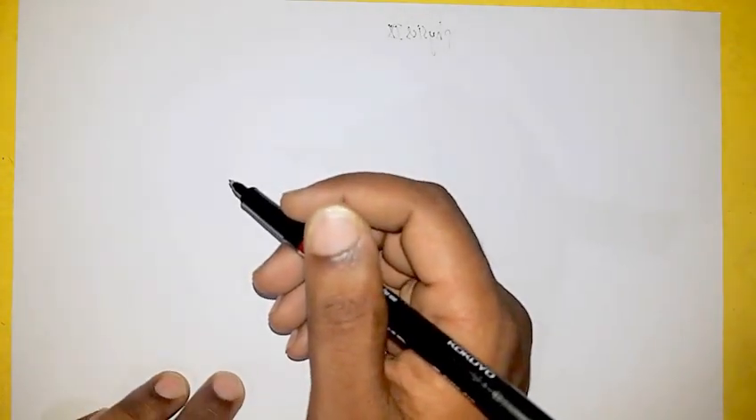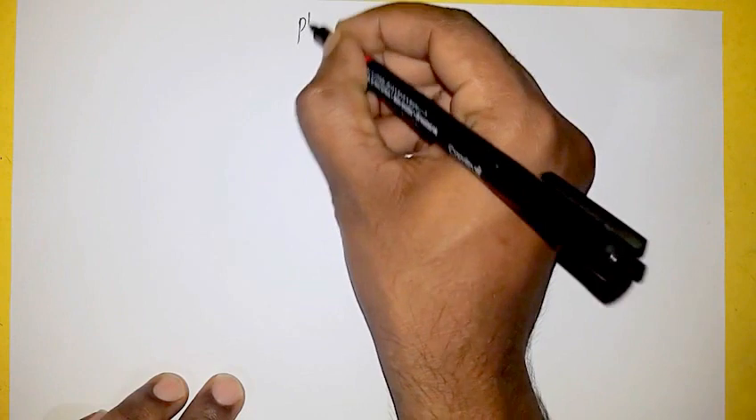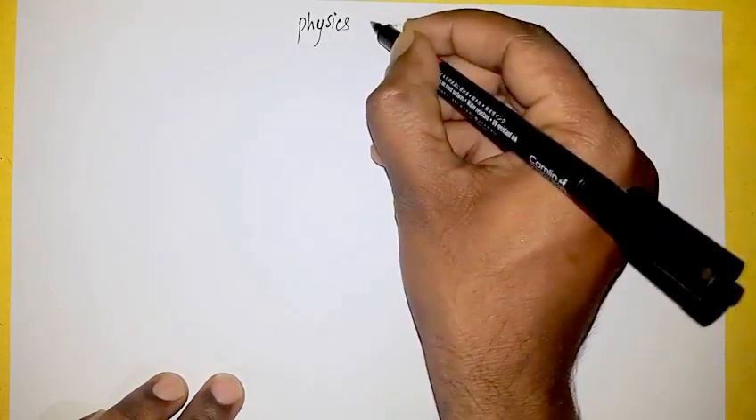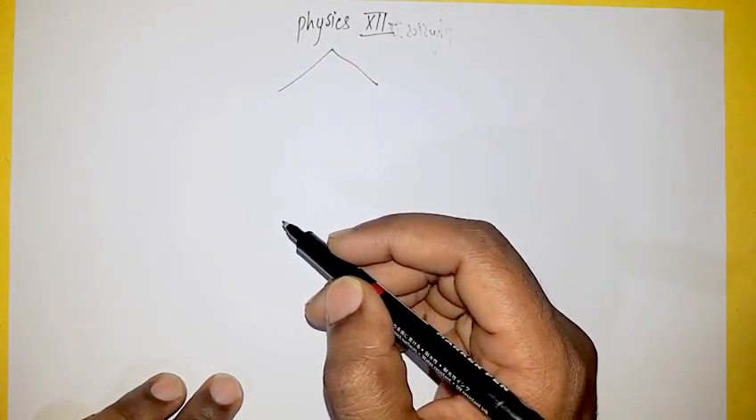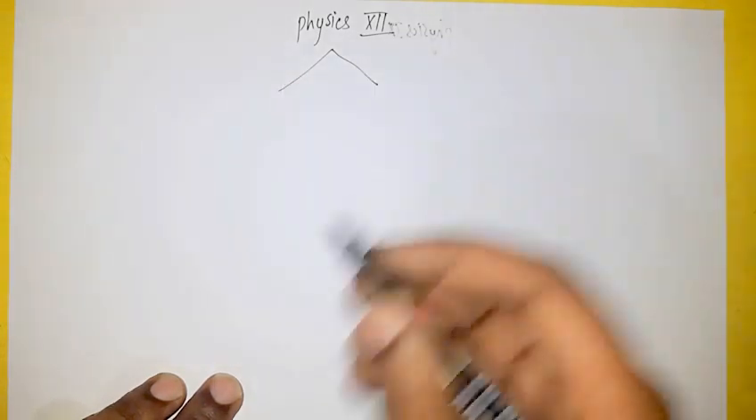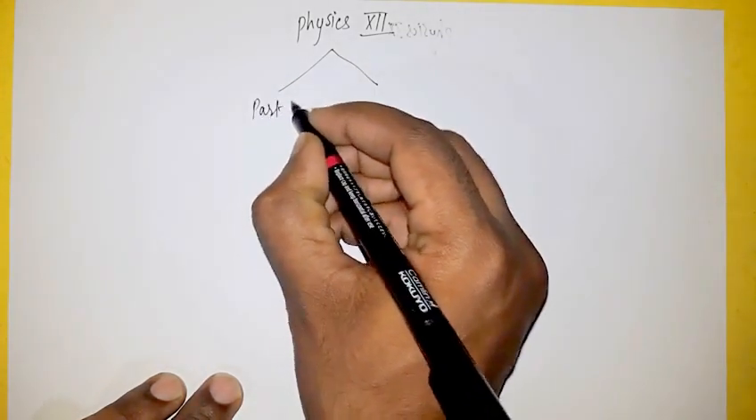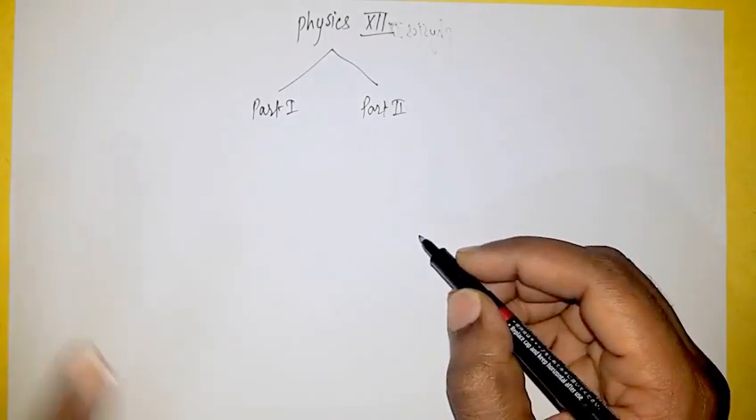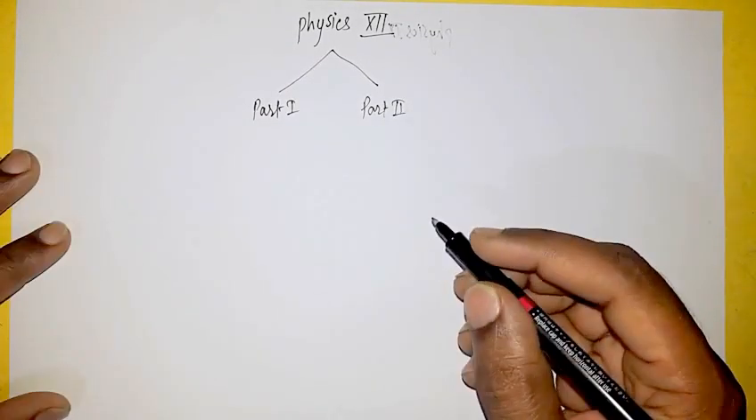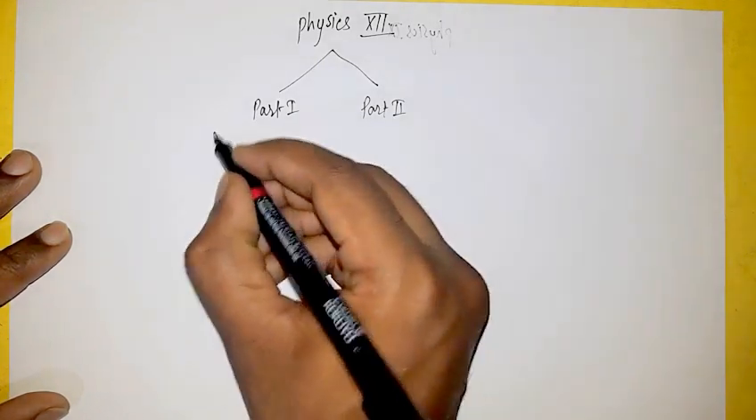So hi guys, we are discussing the physics 12th syllabus. Physics 12th syllabus consists of two parts. As you all know, physics is divided into two parts for examination purposes, part 1 and part 2. Part 1 के जितने भी chapters हैं, basically all chapters of part 1 are related to classical physics.